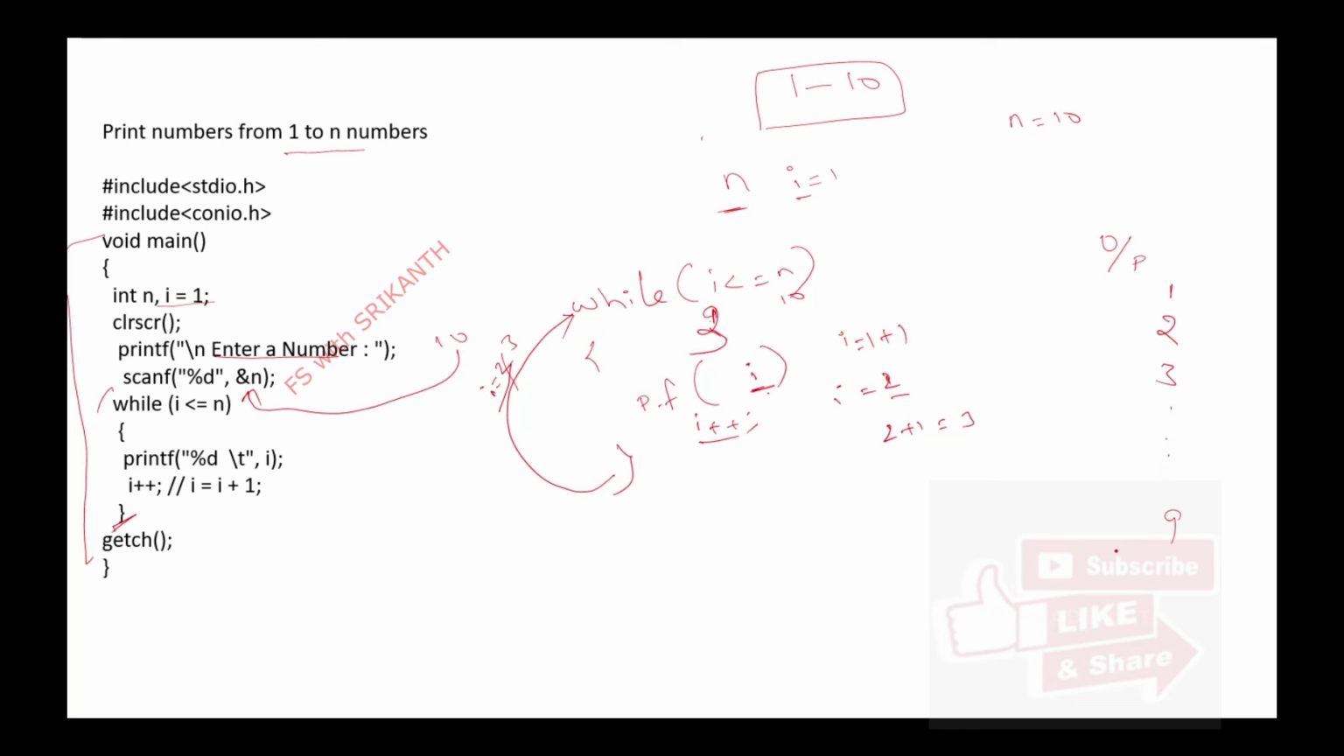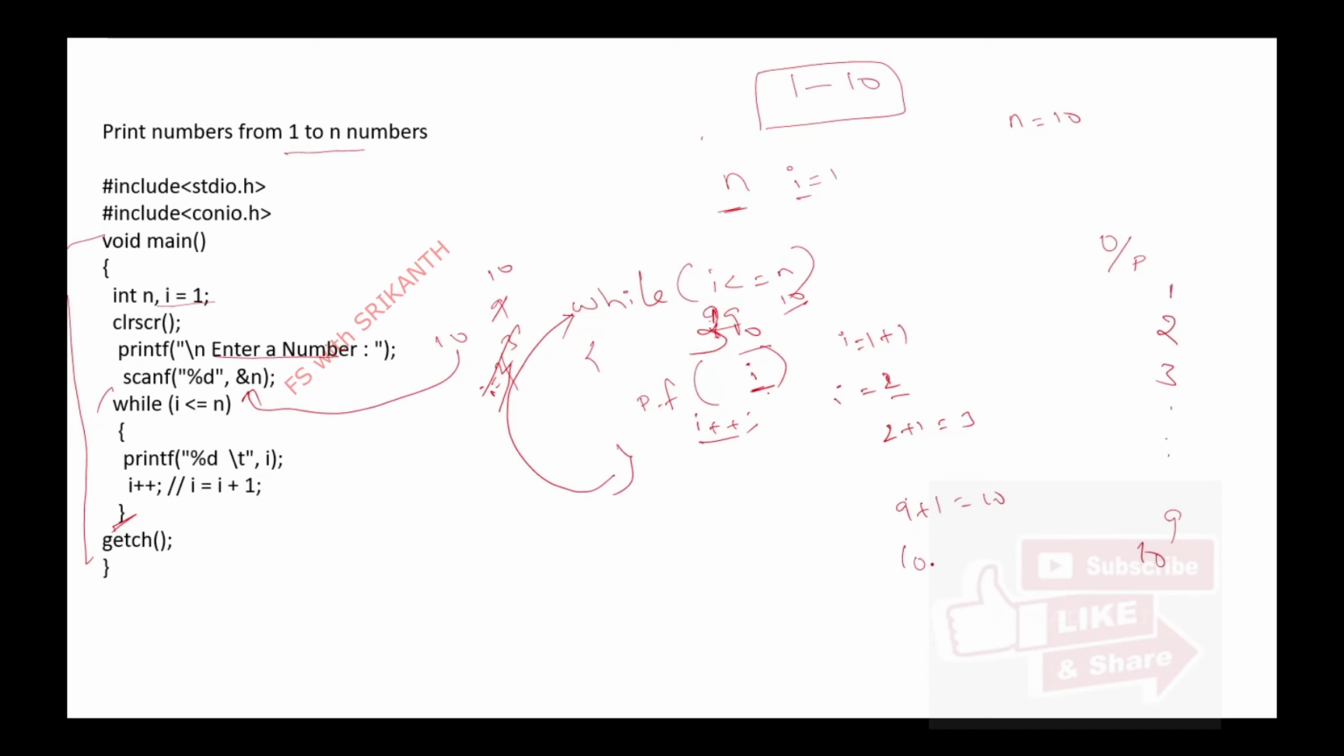Suppose the I value is right now 9. It checks the condition: 9 less than or equal to 10. The condition is true and it prints the 9 value. 9 plus 1 is 10, and again it forwards the 10 value. So here it checks the condition. What is the value of I right now? 10. 10 less than or equal to 10. The condition is true, and again it prints 10.